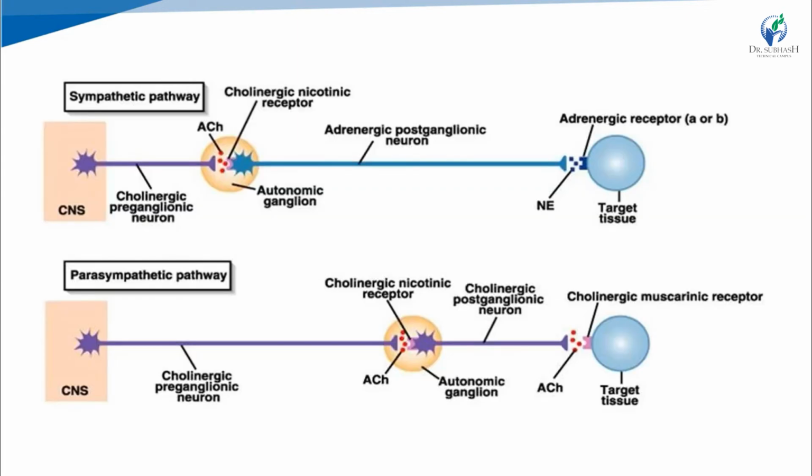You can see in the figure, in parasympathetic and sympathetic, from the preganglionic fiber the neurotransmitter released is the same, which is acetylcholine. While in postganglionic, in the parasympathetic system it is acetylcholine, so it is known as cholinergic. While in the sympathetic system it is NE, means noradrenaline, so it is known as the adrenergic system.